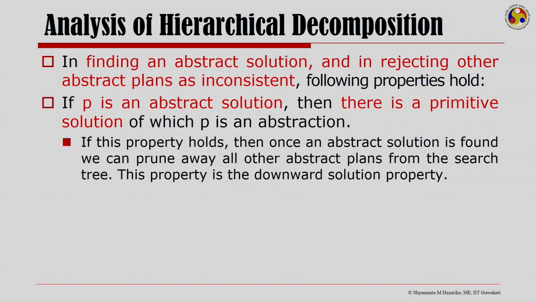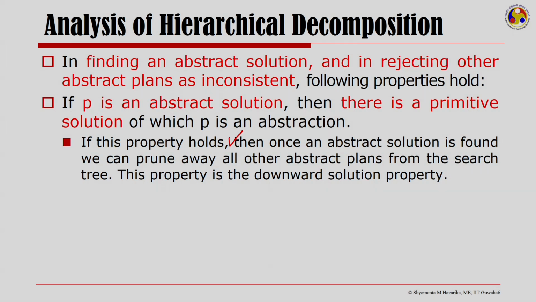If P is an abstract solution, then there is a primitive solution of which P is an abstraction. So, if this property holds, then once an abstract solution is found, we can prune away all other abstract plans from the search tree.